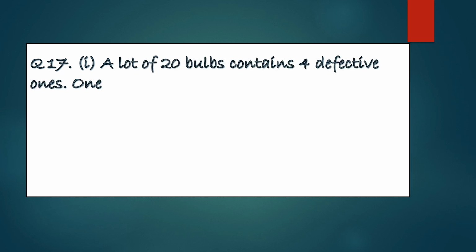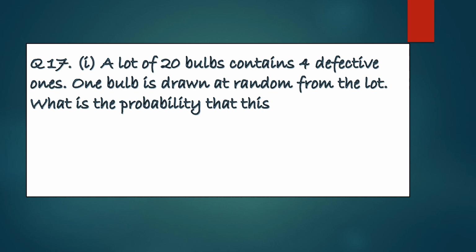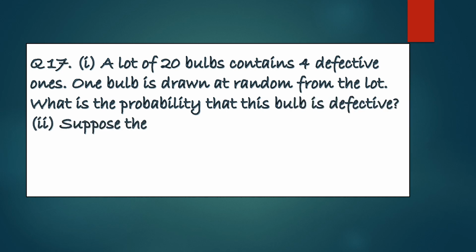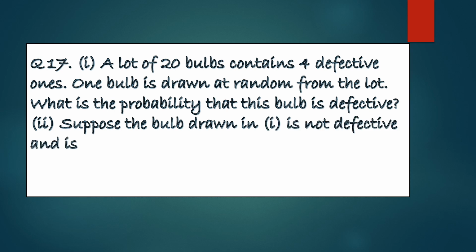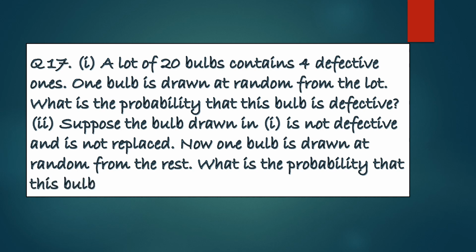Question number 17. A lot of 20 bulbs contain 4 defective ones. One bulb is drawn at random from the lot. What is the probability that this bulb is defective? Second part, suppose the bulb drawn in first part is not defective and is not replaced. Now one bulb is drawn at random from the rest. What is the probability that this bulb is not defective?